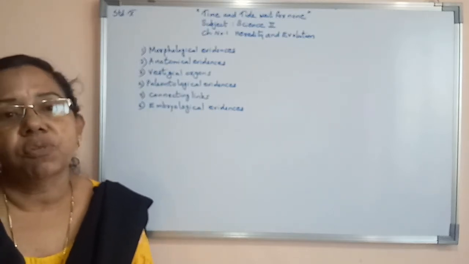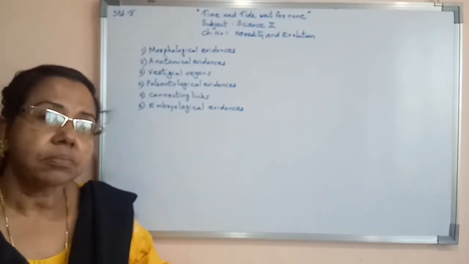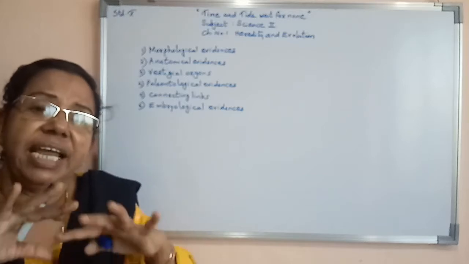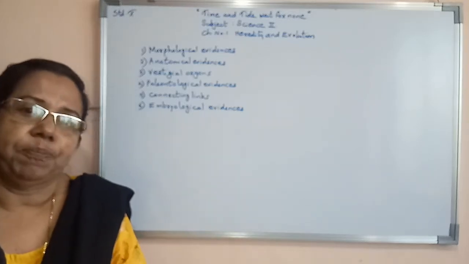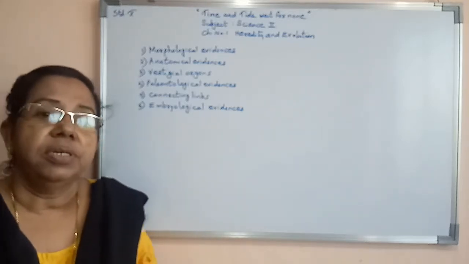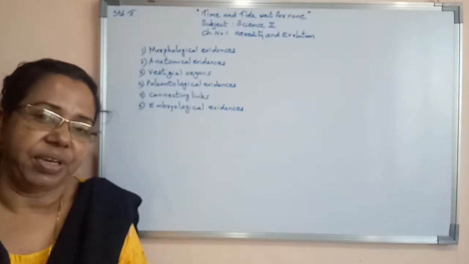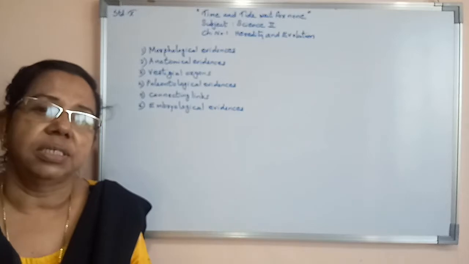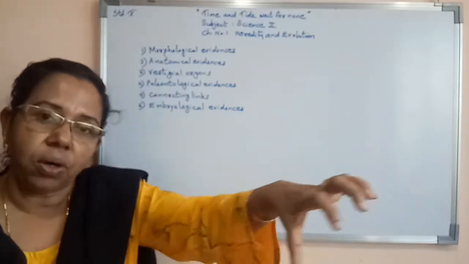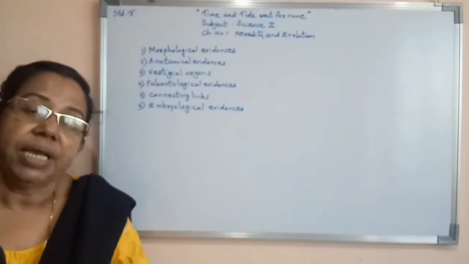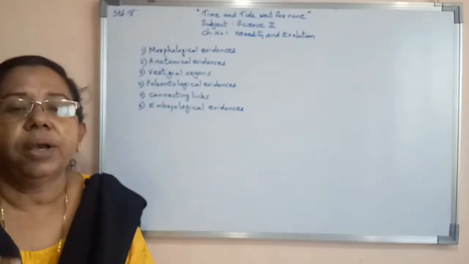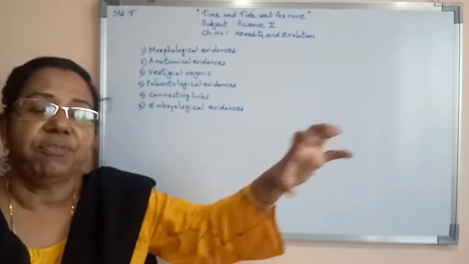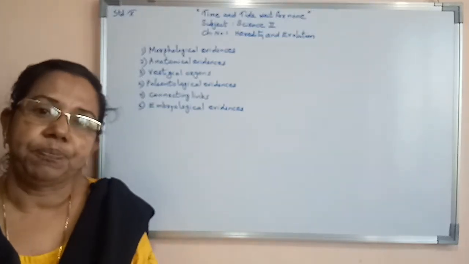Now, what is morphological evidence? Morphology means external appearance. In case of any type of organisms we can see this. Cat, dog, goat, cow, if we consider different organisms like that, they all have a common feature, that means all have fur on their body.